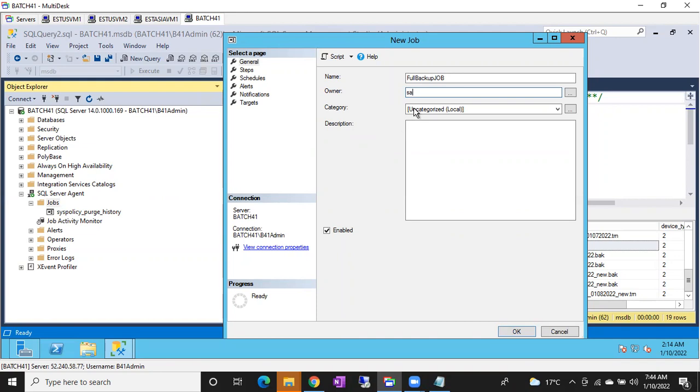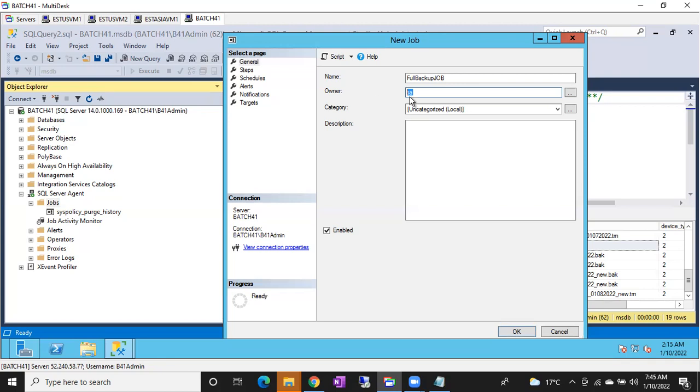The job owner will be SA. 100% SA should be the owner, or a service account. A service account can be the owner of this job, guys. No individual logins. If Jayant is creating it, his name will come by default. If Jayant leaves the organization, his account will be deleted.